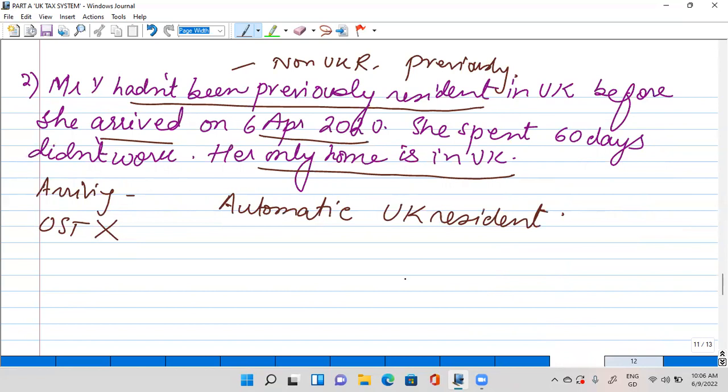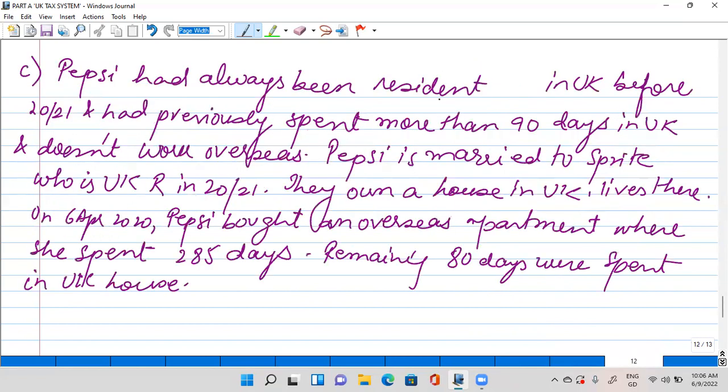Okay, moving forward now, this one. Pepsi had always been resident in the UK before 2021. She previously spent more than 90 days in the UK and doesn't work overseas. Pepsi is married to Sprite, who is a UK resident, so her close family member is a UK resident. They own a house and live there.